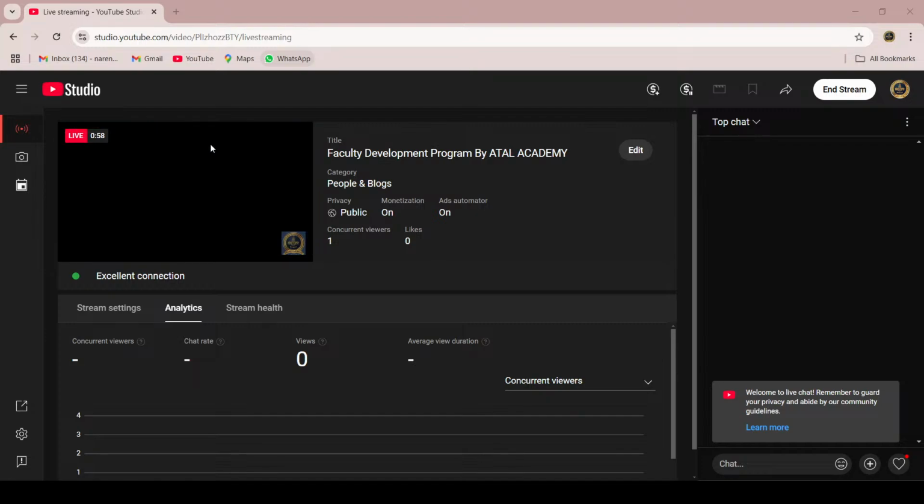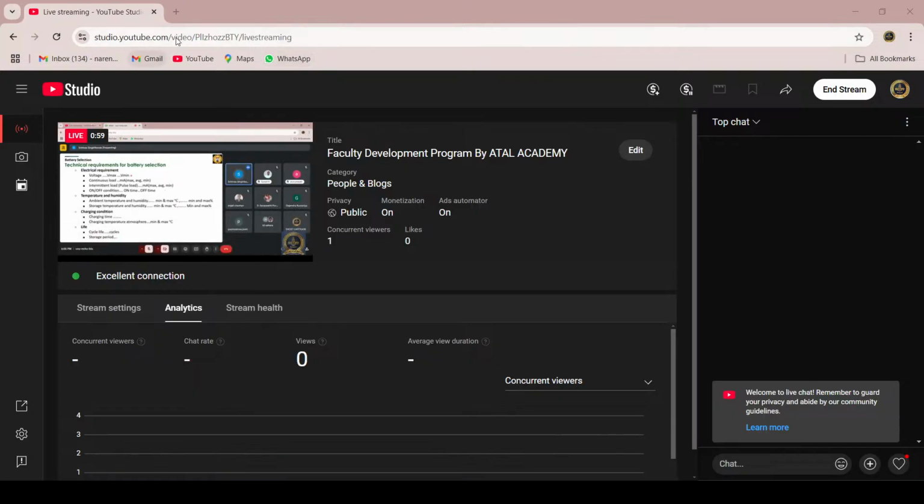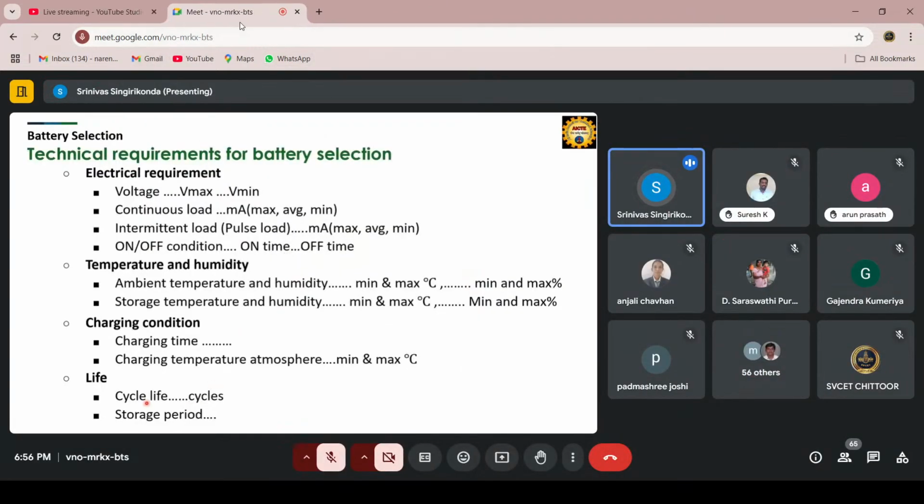On-off conditions. So the number of on-off is called the life cycle of the battery. So this cycle here I mentioned. The life cycle of the battery is nothing but the number of cycles of the battery. It will display like 15,000 or 20,000. Okay, that's why most of the companies say that we will give 5 years of warranty, 10 years of battery replacement warranty. That depends mainly on the life cycles of the battery.